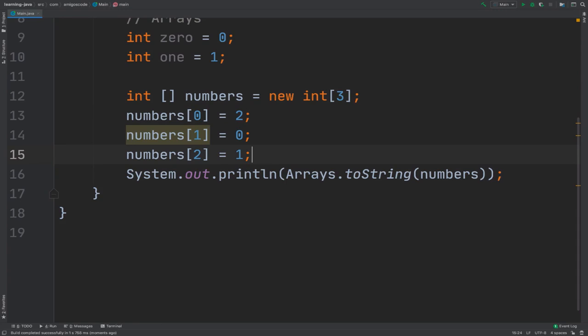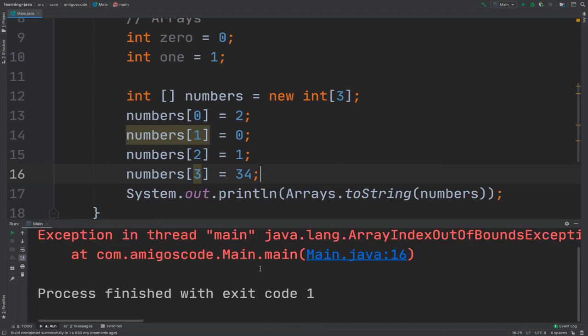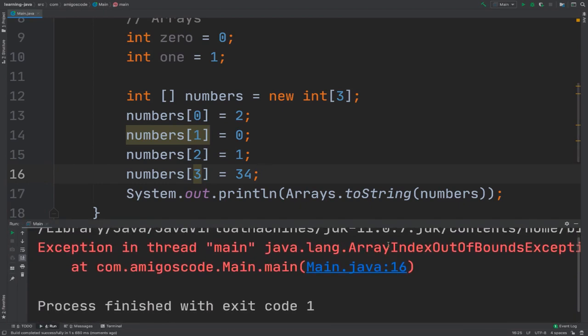So if I was to say numbers and then 3 equals, let's say 44 or 34, and then run it, we should get an error. There we go. So you can see that we have an error, and it says array index out of bounds.